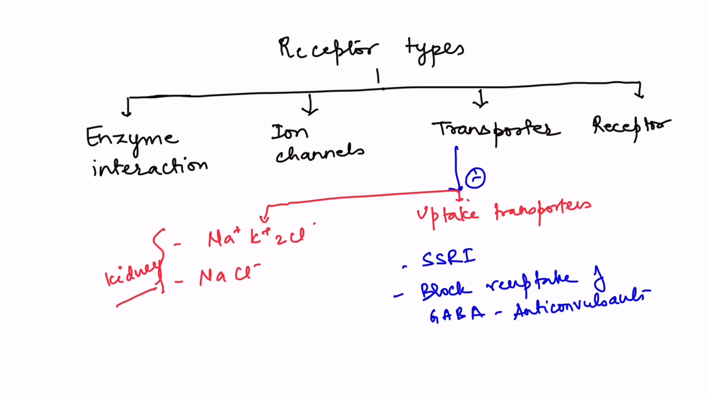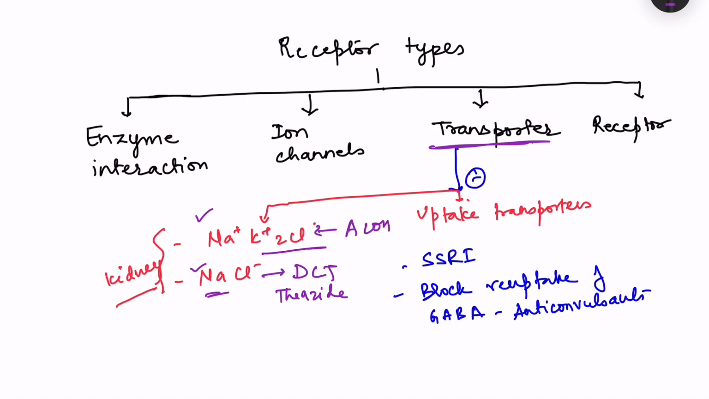Next is binding to certain transporters on the cell. Okay, so say suppose we have different transporters on the nephrons. Sodium potassium 2 chloride transporter is there, and sodium chloride. This is present on ascending limb of loop of Henle. Sodium chloride, that is present on DCT, and there might be drugs which bind to these. For example, thiazide diuretics bind to this. Then loop diuretics bind to this and they block these channels.